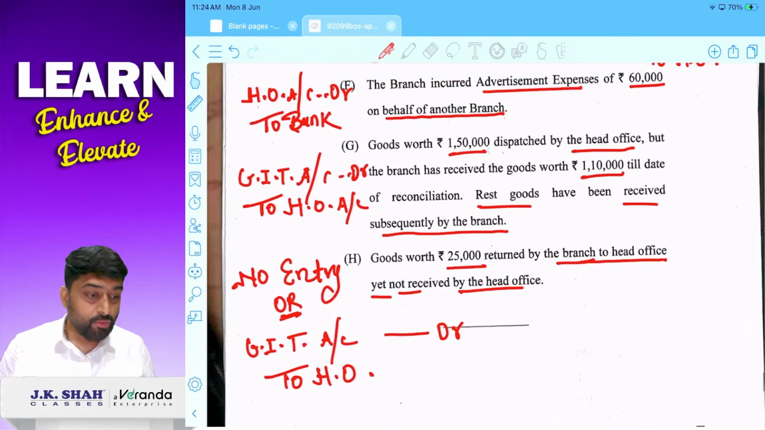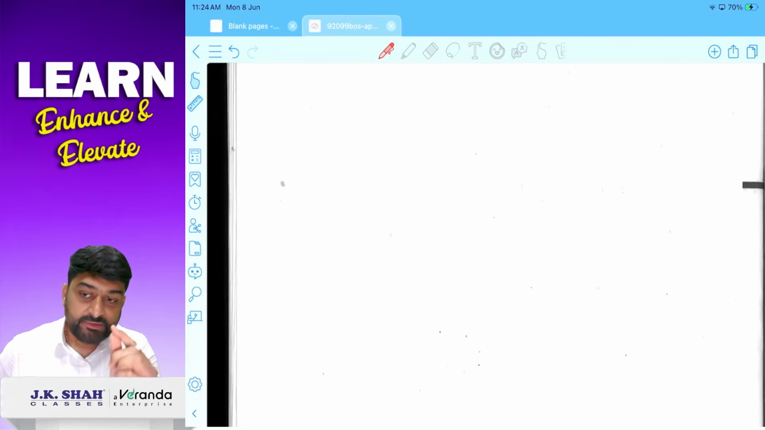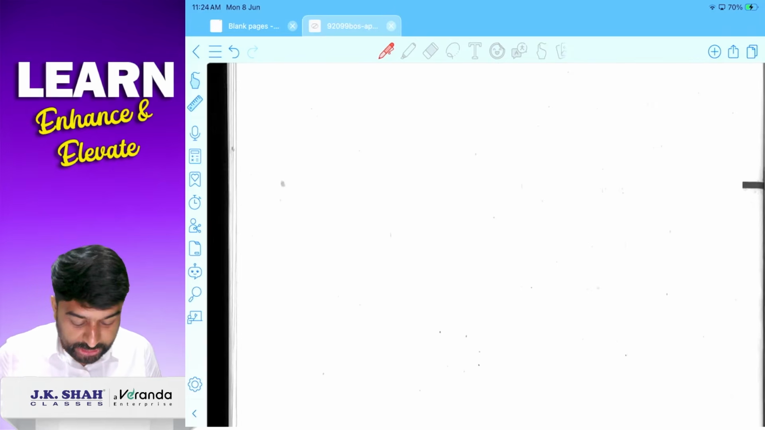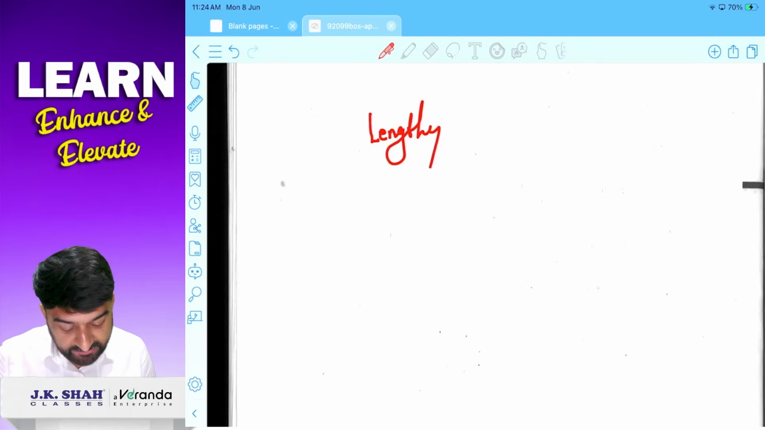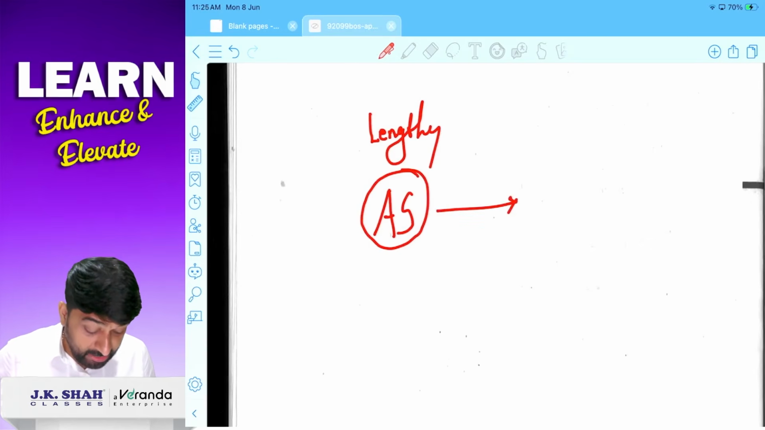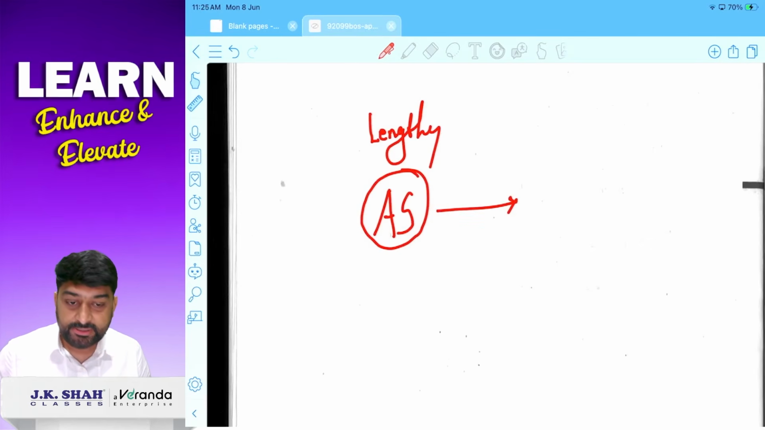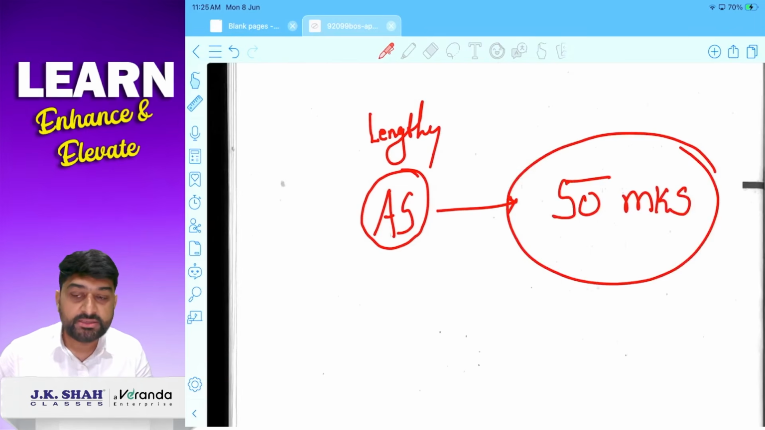That's it. I hope you understood this entire paper. Last 1 minute I will take. What is the observation? Observation is paper is little bit lengthy. Correct? Second observation, institute is focusing more on accounting standards. Correct? Except amalgamation and consolidation, 50 मार्क्स अकाउंटिंग स्टैंडर्ड का क्वेश्चन था.